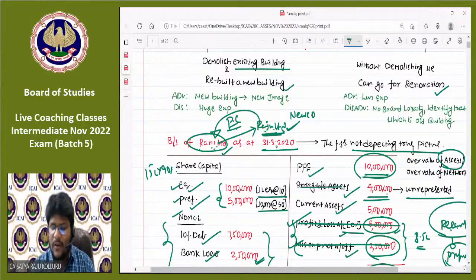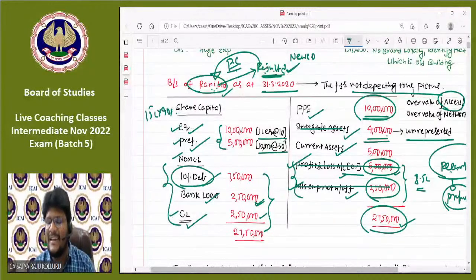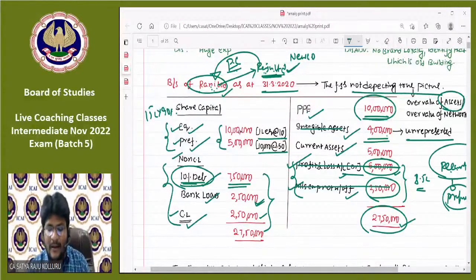So if Razu Limited pays an amount to the debenture holders of Rani Limited, can I consider that also as part of PC? No. Here 10% debenture 7,50,000 is there. For these 10% debenture holders, let us assume Razu Limited is issuing 10% debentures in its own company worth 10 lakhs. That means the debenture holders of the selling company get 10% debentures of the purchasing company worth 10 lakhs, but this does not form part of PC. Only the amount payable to equity and preference shareholders can be considered as purchase consideration.